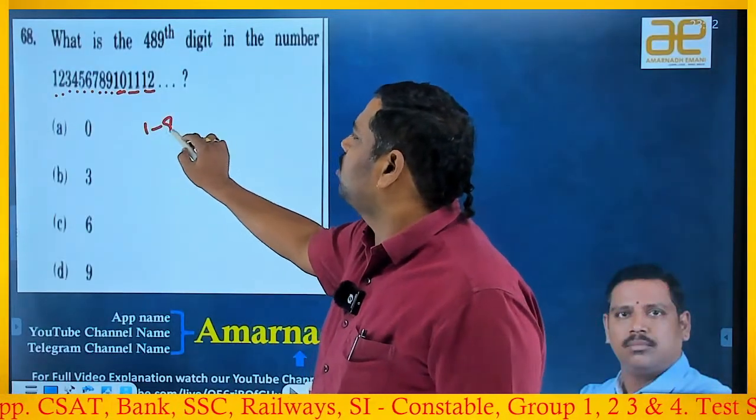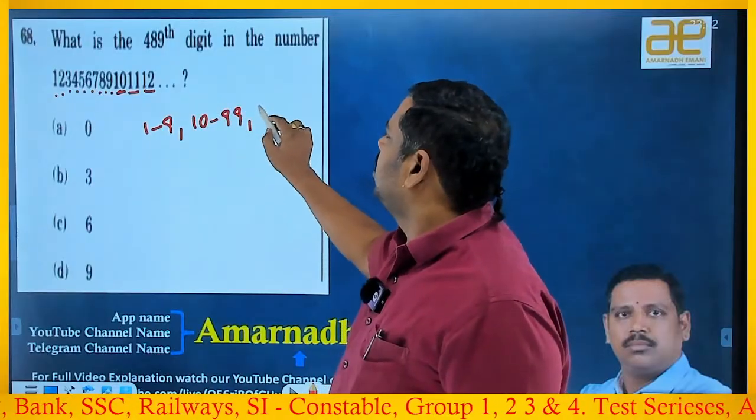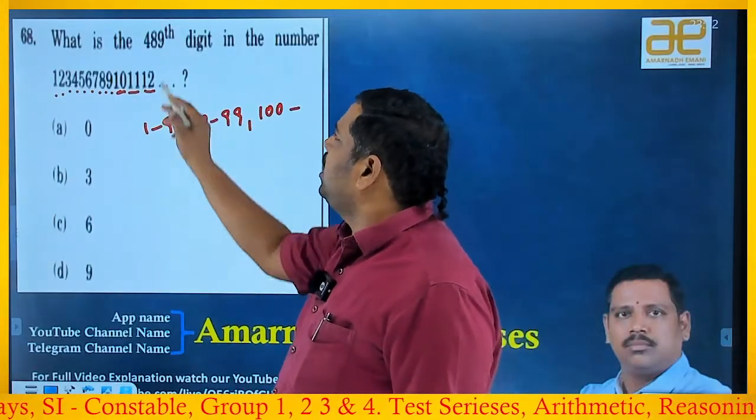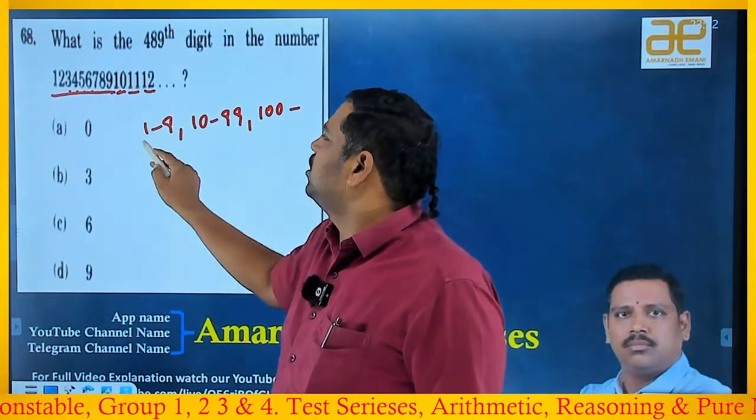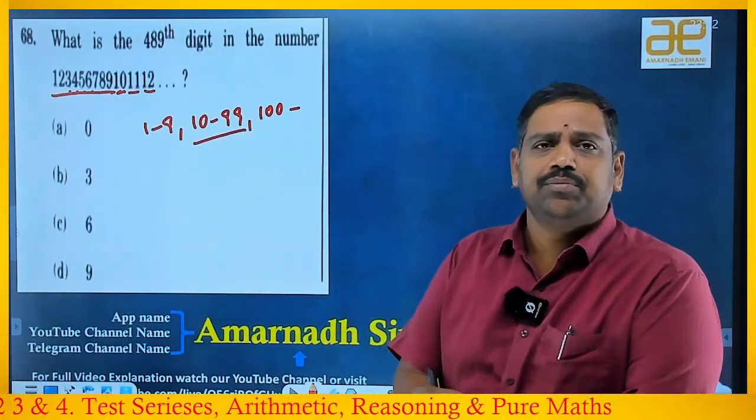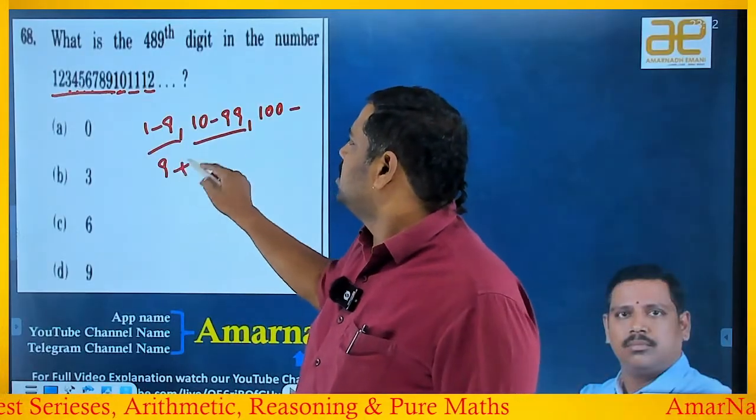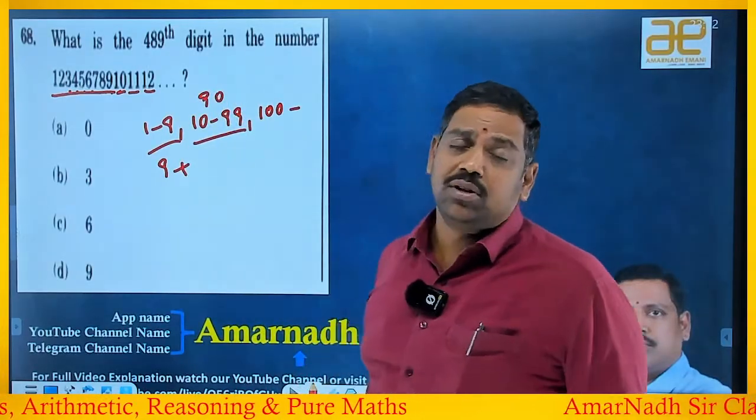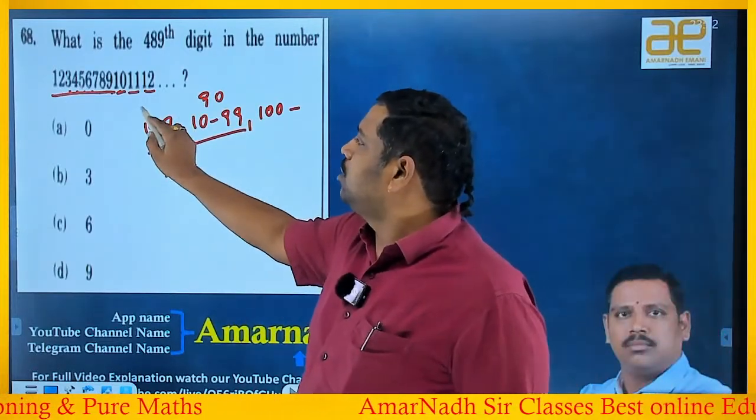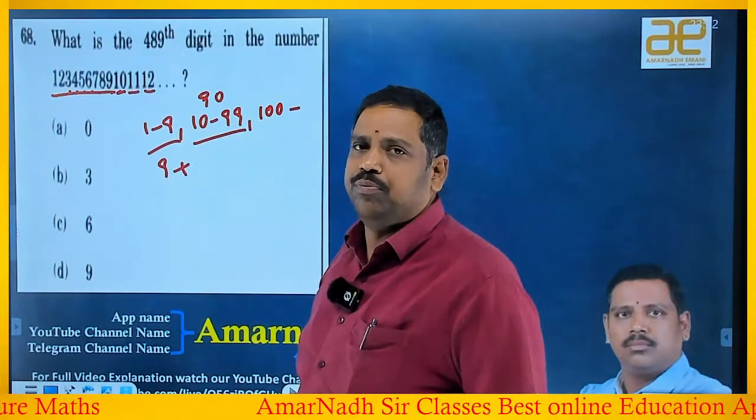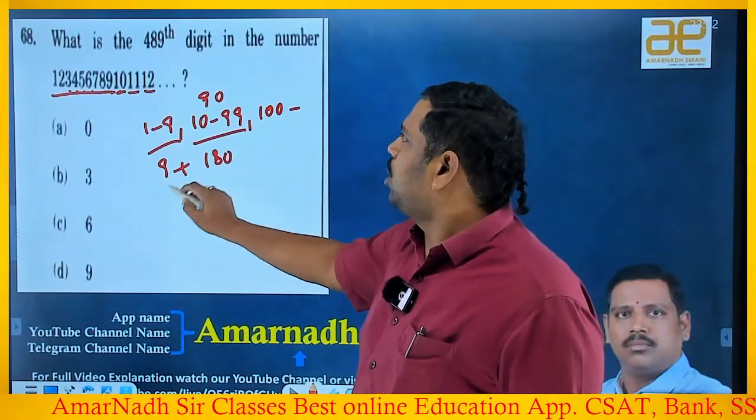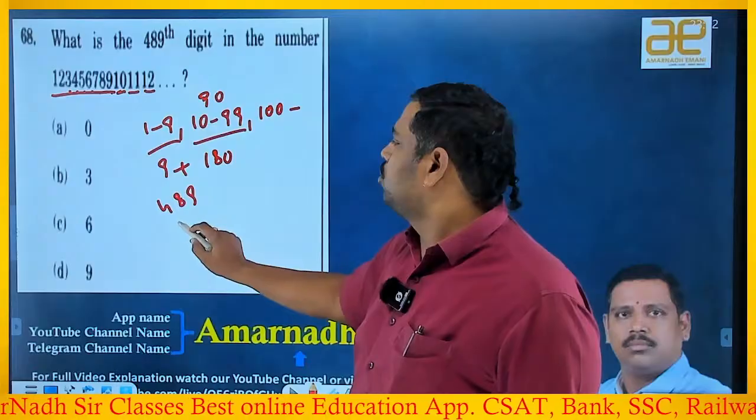This I am classifying into 1 to 9, 10 to 99, 100 to 999 and so on. Why? Because up to this you will get 1 digit, from here onwards 2 digits, from here onwards 3 digits. Okay, 1 to 9 means 9 digits. 10 to 99 means we have 90 numbers. Now you may get a doubt, sir, how is it 90? 99 minus 10 is 89 only. No, 9 minus 1 is 8 only, but you got 9. So difference plus 1 you have to do. Okay, so 90 numbers. Each one consists of 2 digits, right? 180 digits. So out of 489, up to 2-digit numbers you got 189.